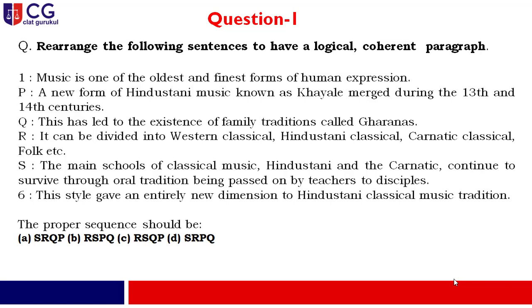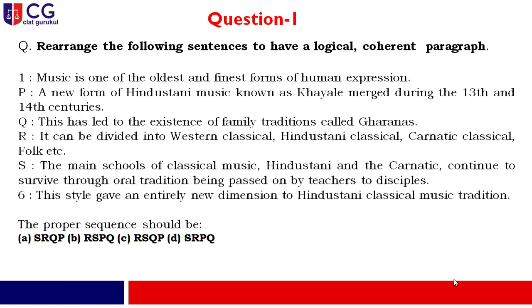And after that, this has led to the existence of family traditions called gharanas. Now, if we are talking about Western classical music, Hindustani classical music, and so many, definitely there is the creation of different kinds of gharanas. If a singer is very famous in a particular segment, we often say that he is from that gharana. So this once again is behaving like a pronoun, and this has a connection with S. So definitely your combination will be R, S, then it goes to Q, and after that P.